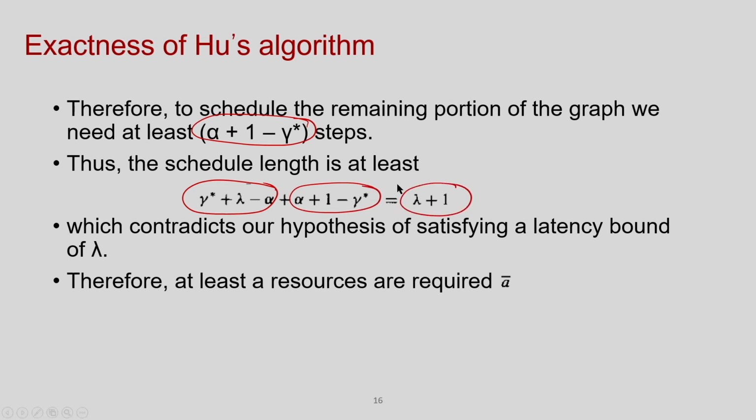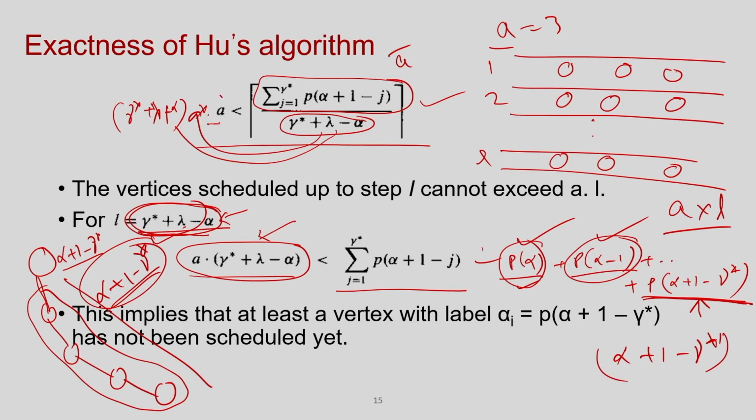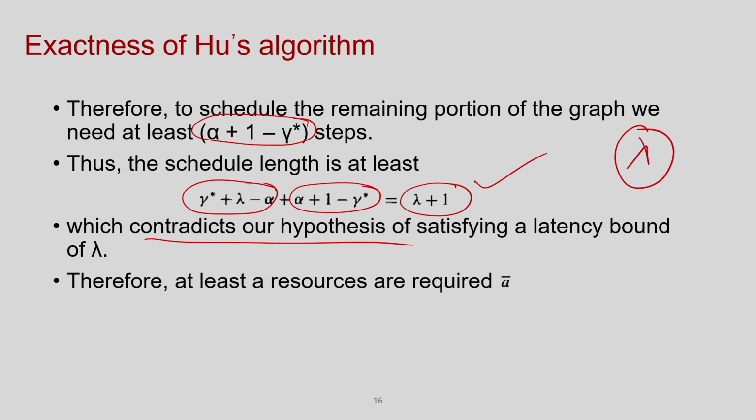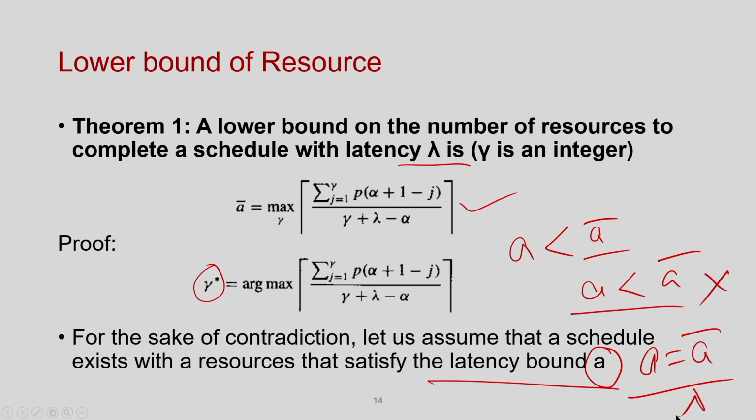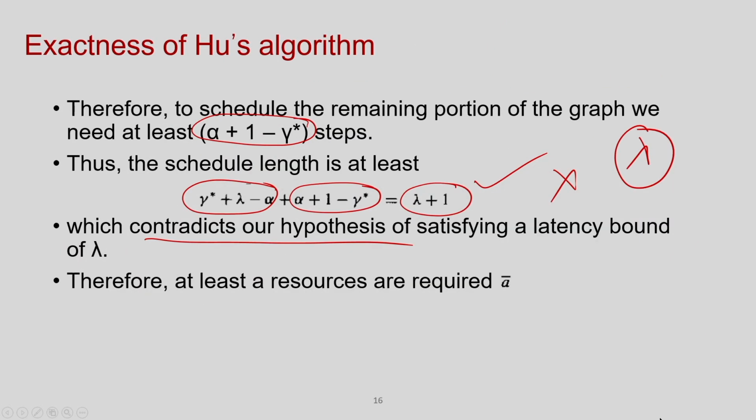But then it actually contradicts our assumption, because I said that I can schedule my behavior within lambda with A. I am assuming A is less than A bar, but I have shown that if you take any resource count less than A bar, the time taken is lambda plus 1, which is not lambda. So my assumption, that A is less than A bar, is wrong. So, A must be A bar, then only I can achieve lambda. This is how I prove it.